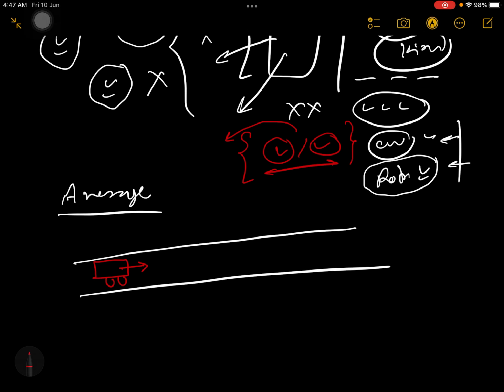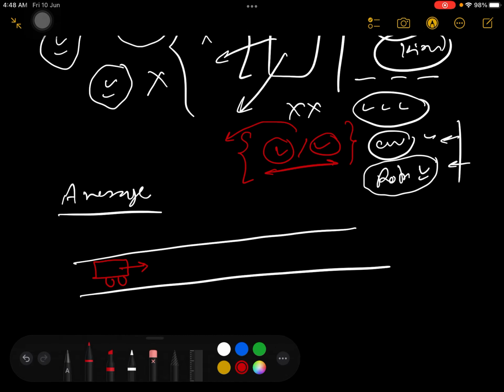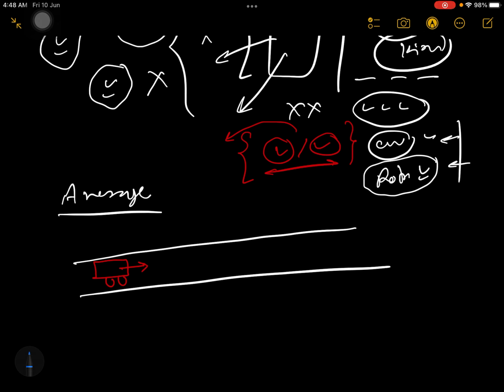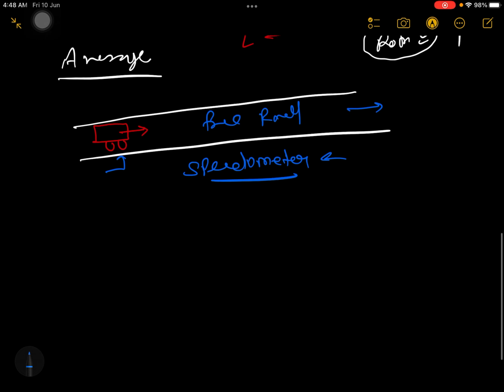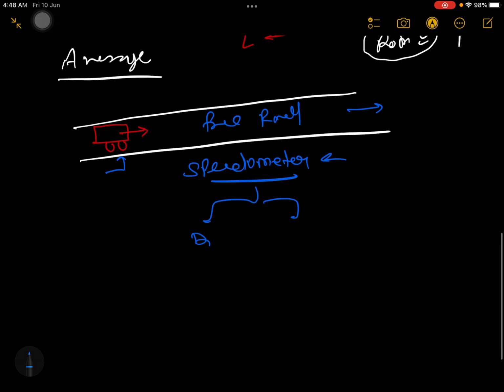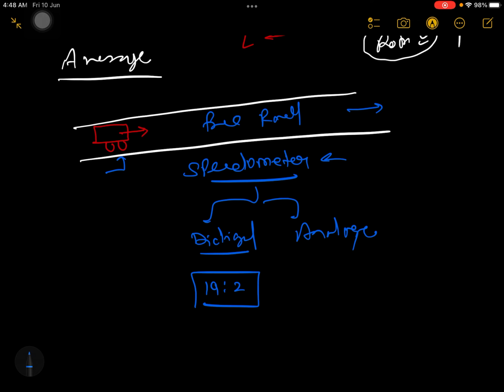So when you have this car, and you are running this car on a constant, free road, suppose this road is a free road. Free road means there is no traffic. Suppose there is something called a speedometer. A speedometer is a device. This device is of two types. One is a digital speedometer and one is an analog speedometer. In a digital speedometer numbers will be written, like 19, 20, these kinds of numbers. They will measure the speed.